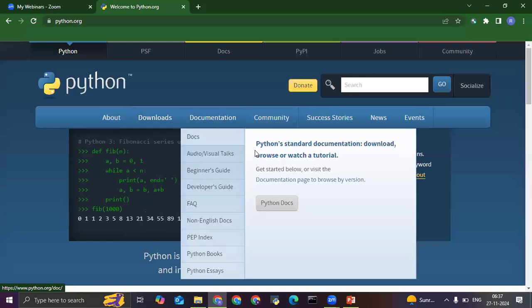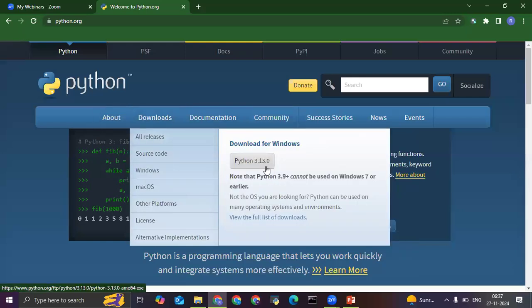See, in the downloads, you have the latest version. This is the newest release, which was released in October 2024. So just go ahead and download this. And while downloading, you need to download IDLE, the pip tool, etc. So go ahead and download all that.